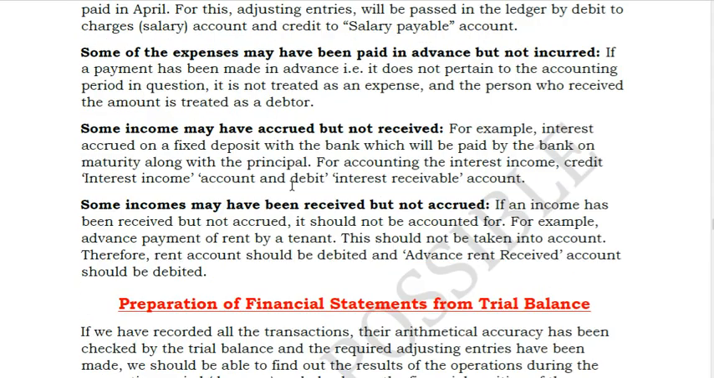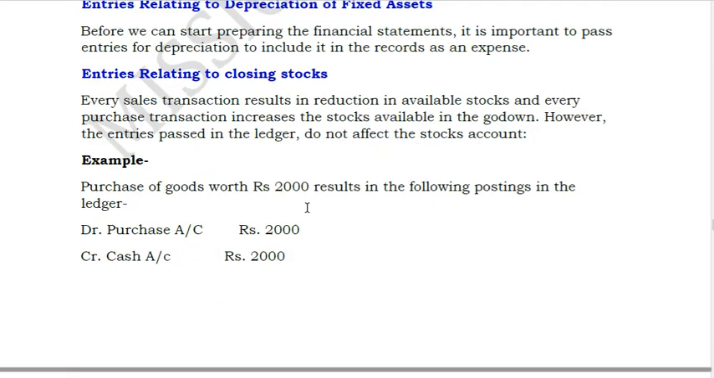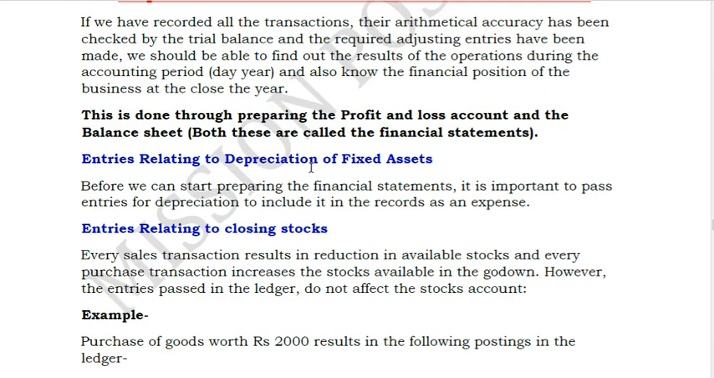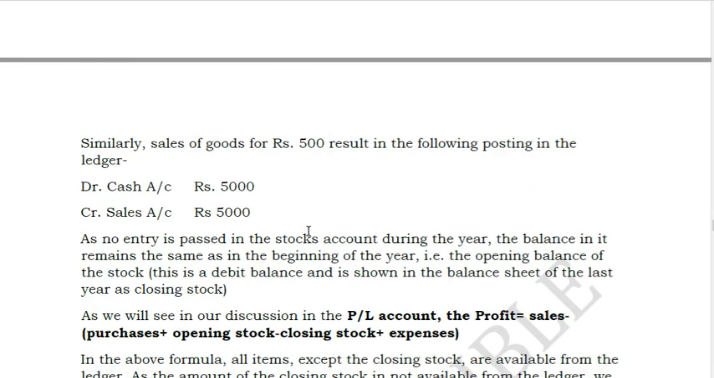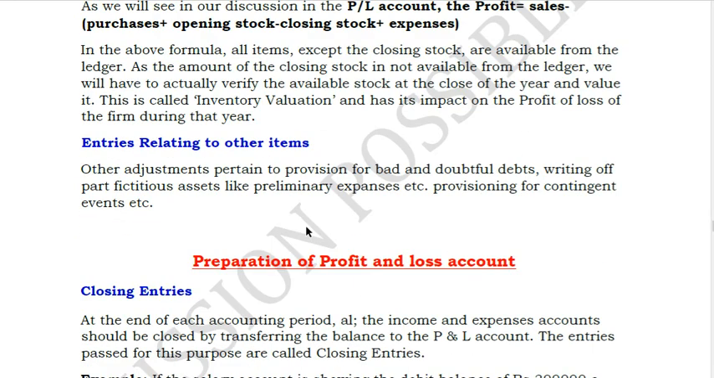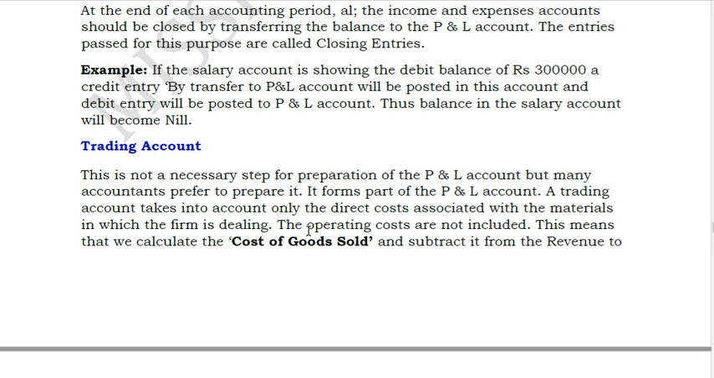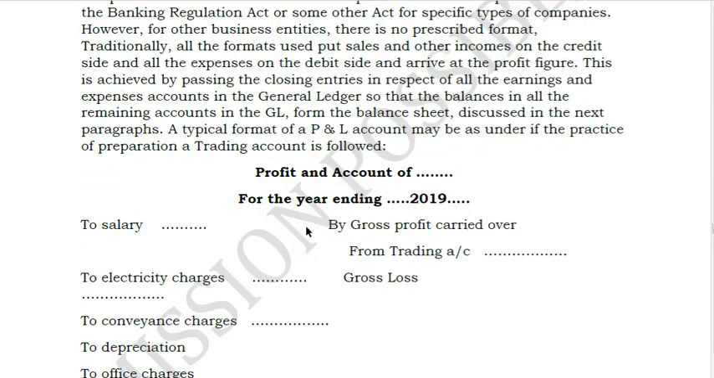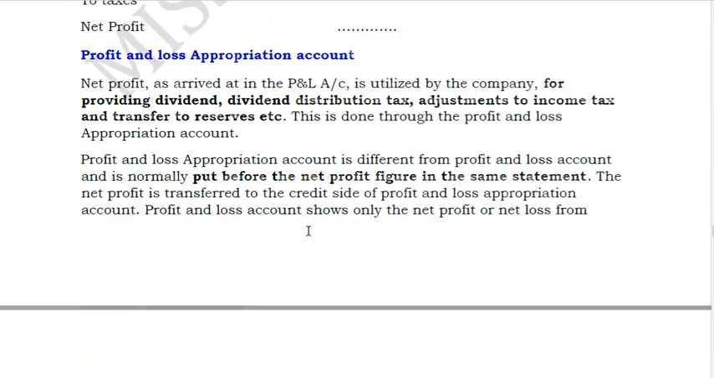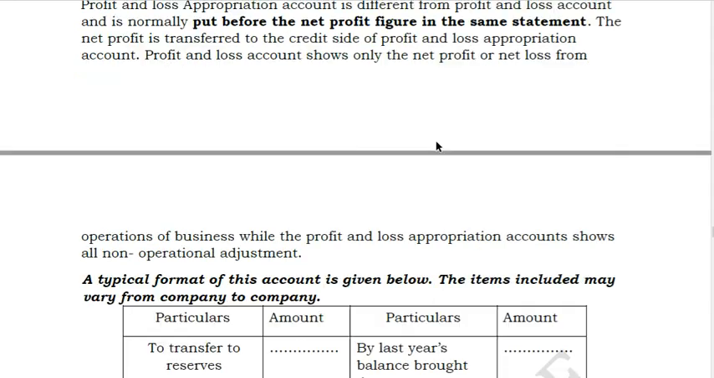Next, preparation of financial statements from the trial balance. So depreciation is also something which I told you, and inventory flow relating to closing stock is also something which I told you. So profit and loss preparation is also something which I have explained to you. Trading account is also something which I have explained to you. So next we would be preparing the profit and loss appropriation, also something which I have just explained to you. It is nothing but an appropriation of the profit so that the net amount is distributed.